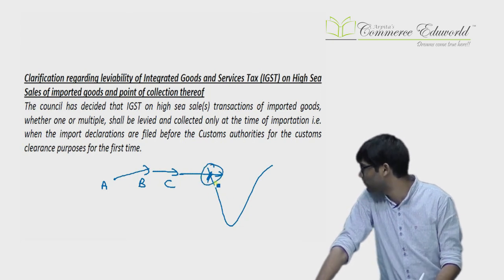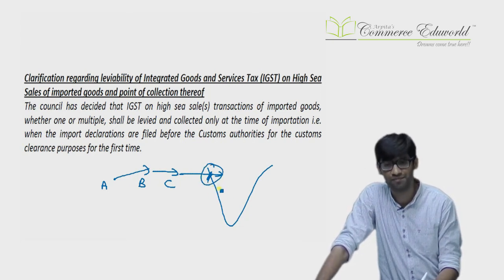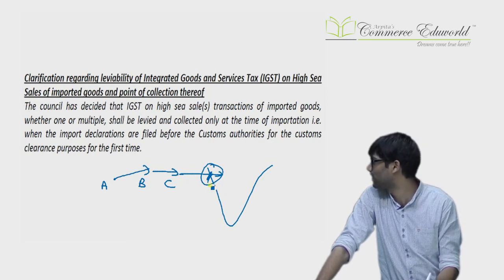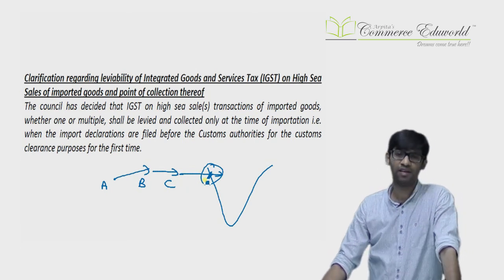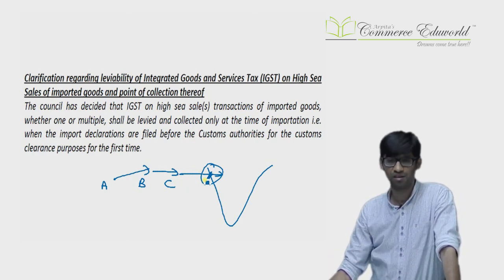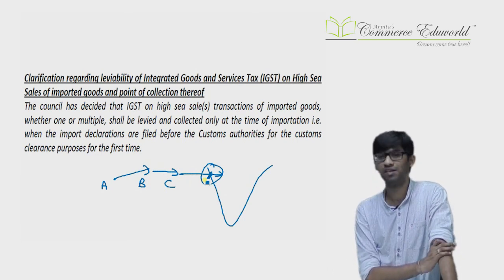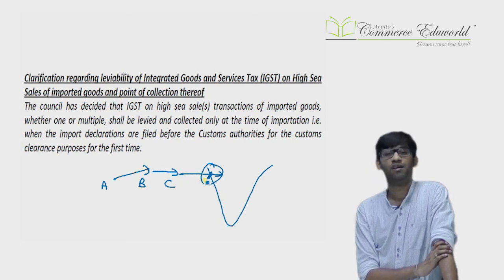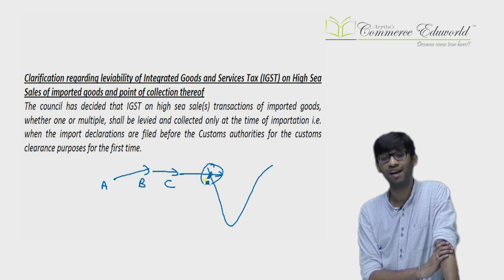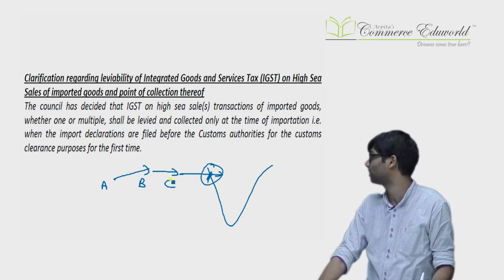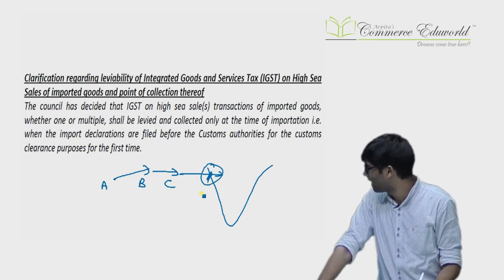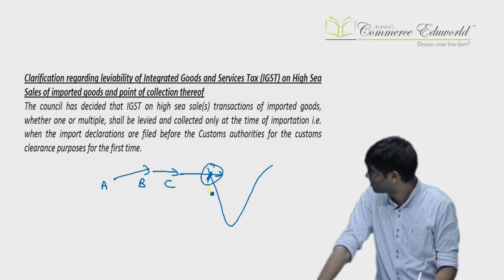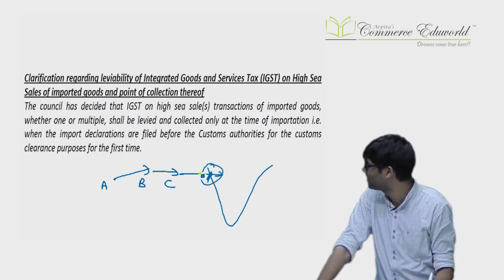When the goods are cleared over here, you need to pay the custom duty as well as the IGST. Question arose when the IGST is payable, when A sells to B, B sells to C, or when C clears. Ideally, from law, they had power in all the cases because IGST is levied on import of goods, a transaction other than interstate. But government wanted to avoid confusion, so what they do? Whenever a person imports or clears the goods, at that time IGST liability will arise, on the value on which C clears the goods.